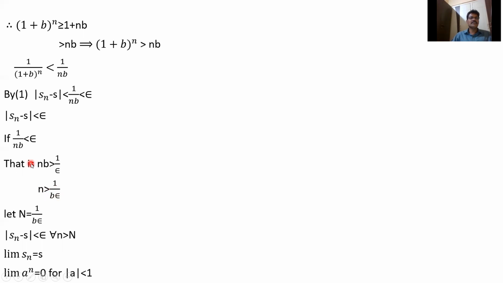We know that already. Simple example: 2 is less than 4, reversing the numbers, 1 by 2 is greater than 1 by 4. So n greater than 1 by b epsilon. For n greater than 1 by b epsilon, mod Sn minus S is less than epsilon. The limit is equal to S. The limit of a power n equals 0.